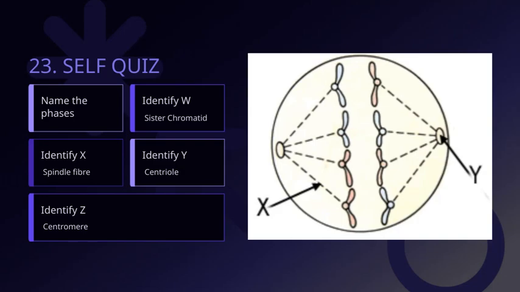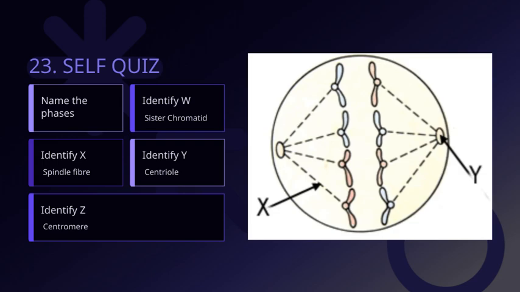Let's take a closer look at some key structures involved in cell division. First, we have the centromere, which is the part of the chromosome that holds sister chromatids together. It's crucial during cell division because it's where the spindle fibers attach. Speaking of spindle fibers, these are the structures that help pull chromosomes apart during mitosis. Next, we see the centrioles, which are involved in organizing the spindle fibers.